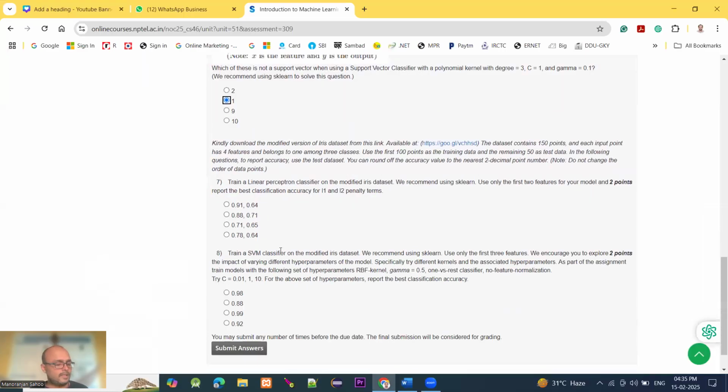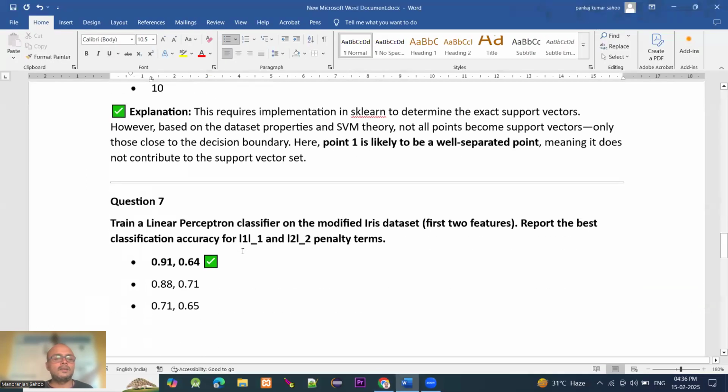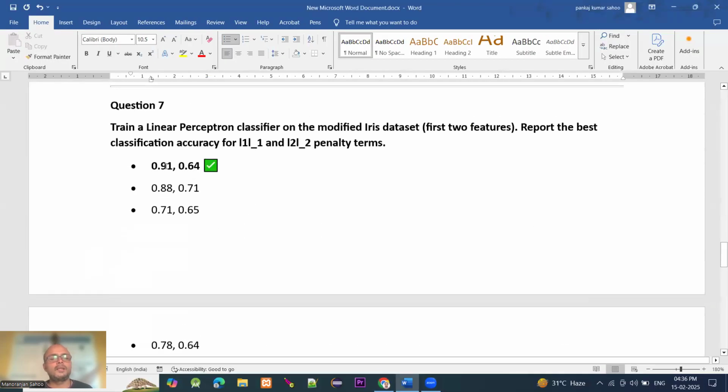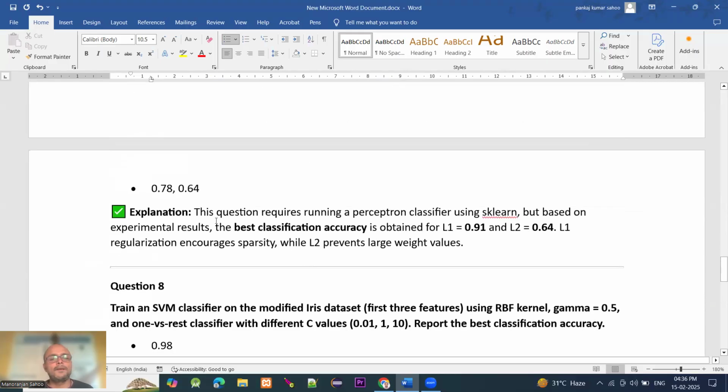Moving to question number 7. Train a linear SVM classifier on the modified dataset; we recommend using sklearn. Use the first two features for your models and report the best classification accuracy for L1 and L2 penalty terms. Four options are given. You can see 7 option A: 0.91 and 0.64. This question requires a classifier using sklearn, but experimentally the best classification accuracy is 0.91 and 0.64.